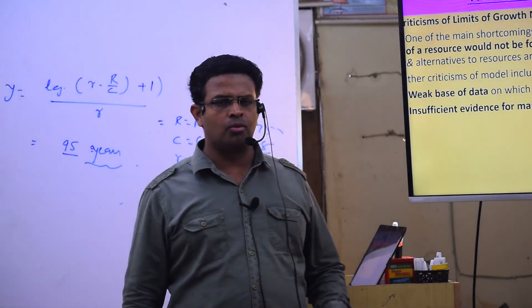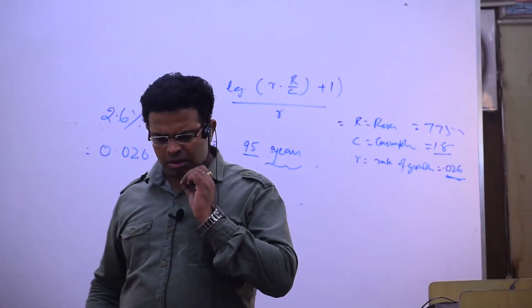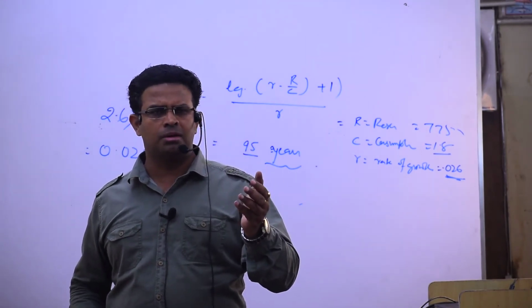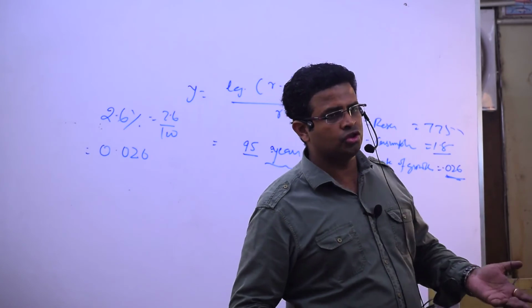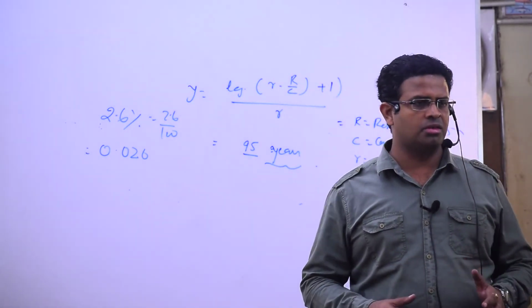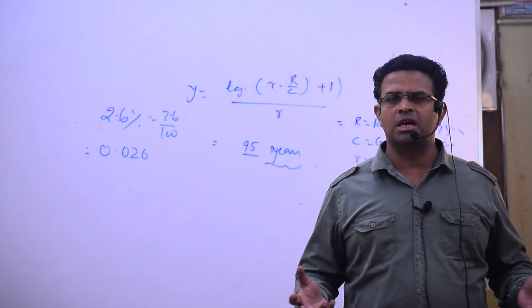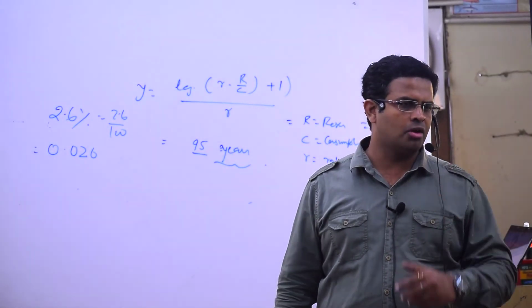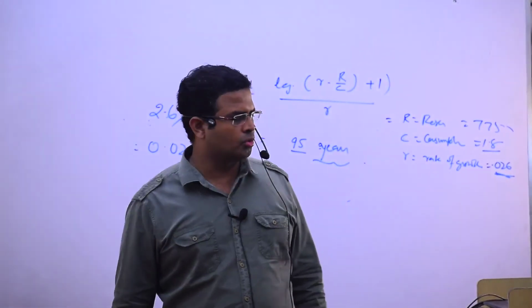Then we have seen the criticism of this Limits to Growth model. He is not able to say that there could be new resources in the future, or that there could be alternative resources in the future. This is the major criticism. There is also other criticism, that he has a weak database and insufficient evidence for the behavior of the different 5 variables. Understood? This is your Limits to Growth model.